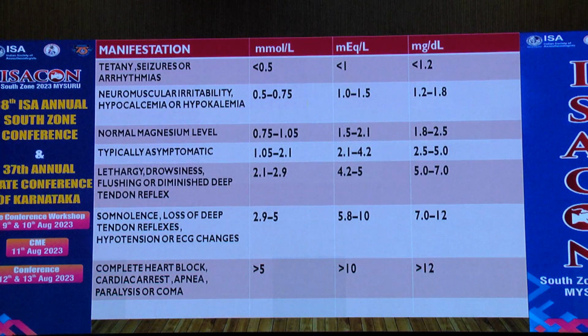So this is our normal value, that is 1.5 to 2, and hypomagnesemia is less than 1.5 and hypermagnesemia is more than 4.2. So 2.1 to 4.2 is a normal value because of a high therapeutic index.